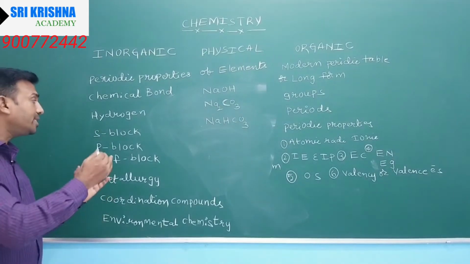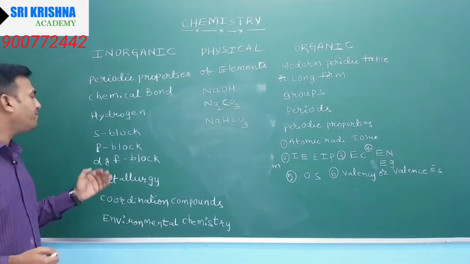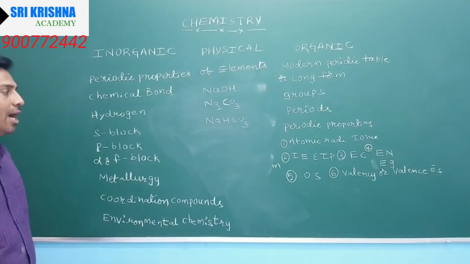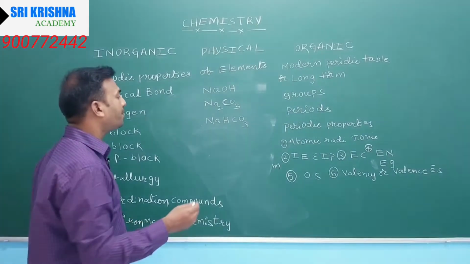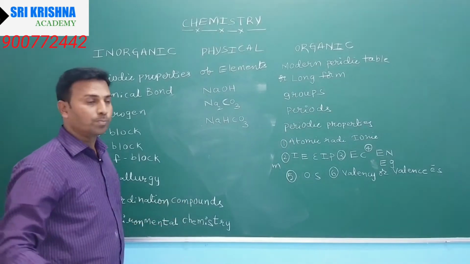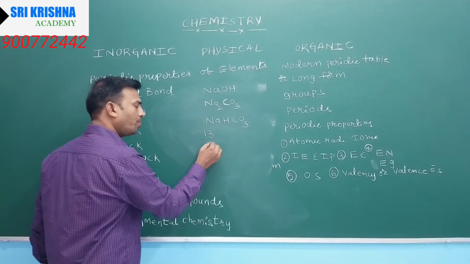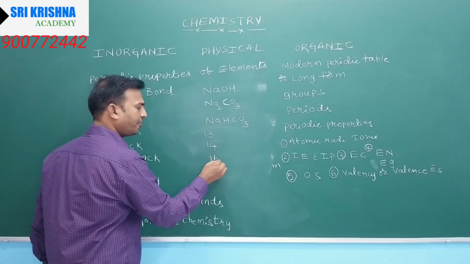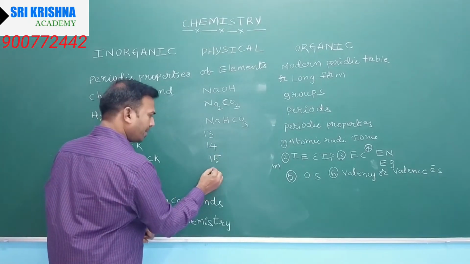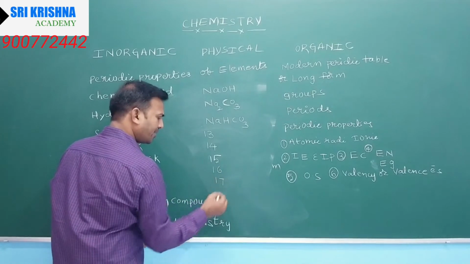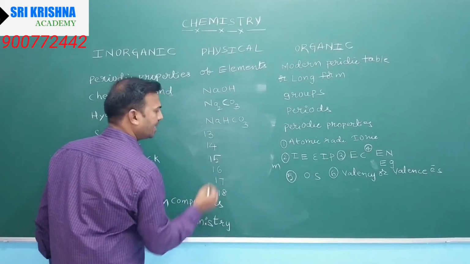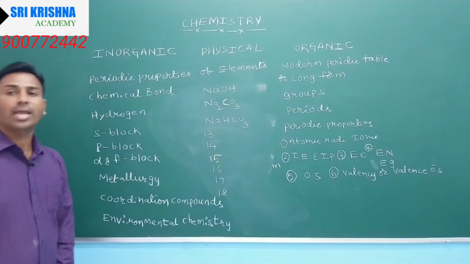We have to read these things properly. In the same way, come to the P block elements. P block elements means groups 13, 14, 15, 16, 17 and 18. These are called P block elements.